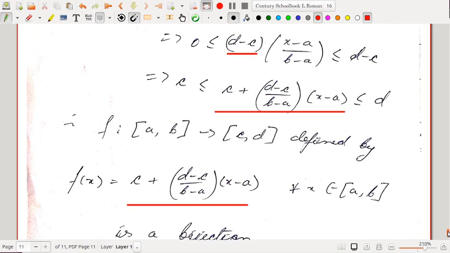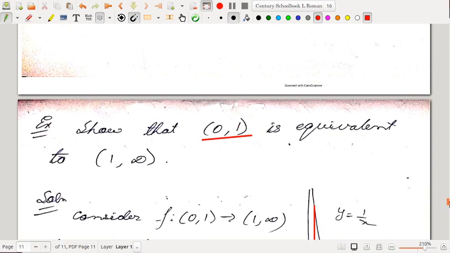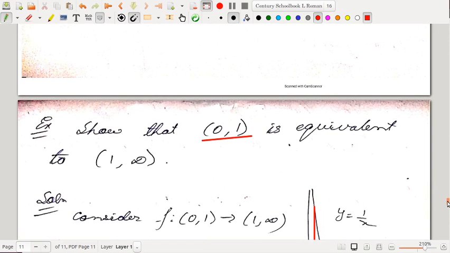Okay, so in the very next lecture I will discuss that these sets are actually uncountable. Okay, the open interval (0,1) is uncountable, right? And we already have a result that every subset of a countable set is countable. Okay, what is the contrapositive? Every superset of an uncountable set is uncountable. Okay, right? If A is an uncountable set and A is a subset of B, then B has to be uncountable, because if B is countable, then every subset has to be countable, right? So that is not possible. So B has to be uncountable. Every superset of an uncountable set is uncountable.